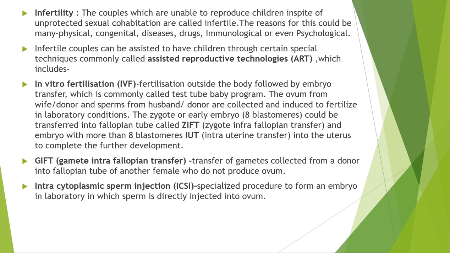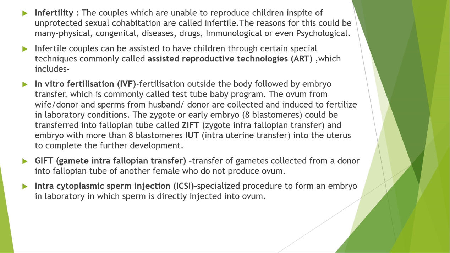If the couple are taking drugs, drinks, smoking, such couples are not able to reproduce naturally, and such couples are called infertile couples. Some immunological problems can happen, then some physiological problems can happen. Such reasons could cause infertility in couples.